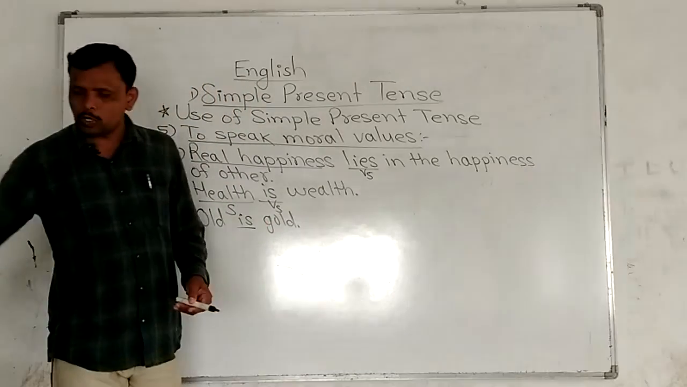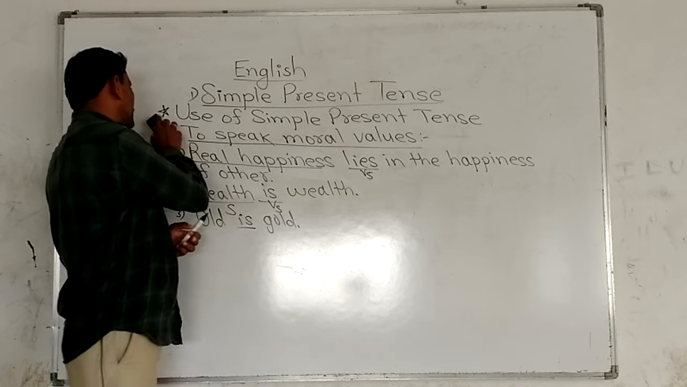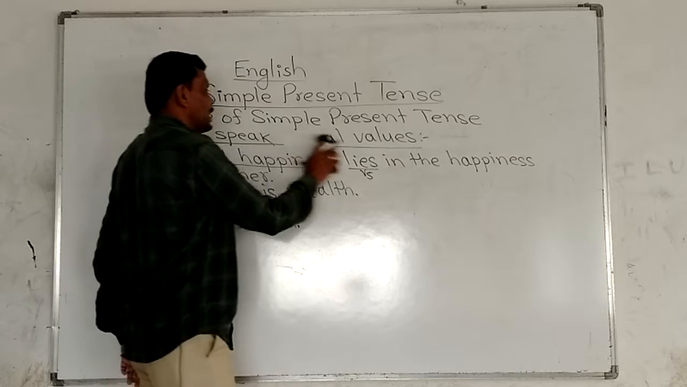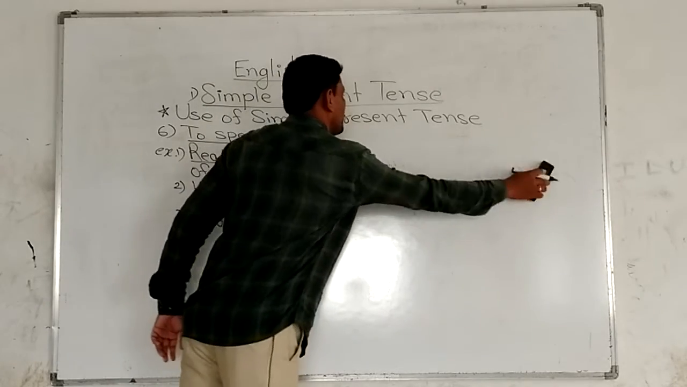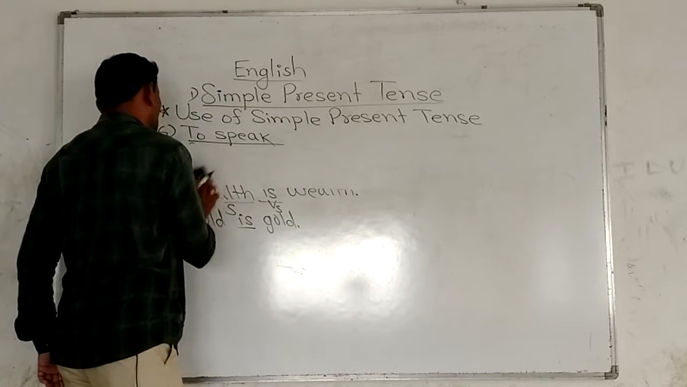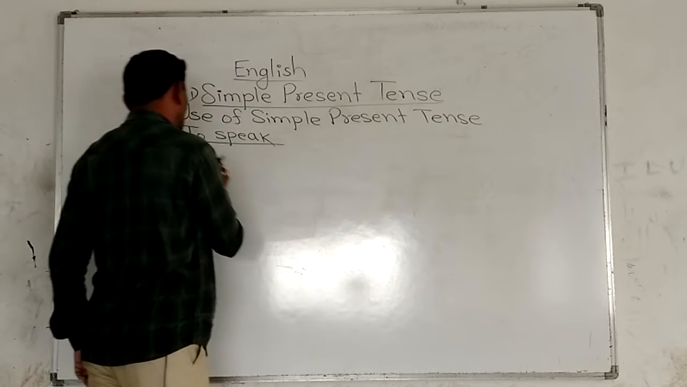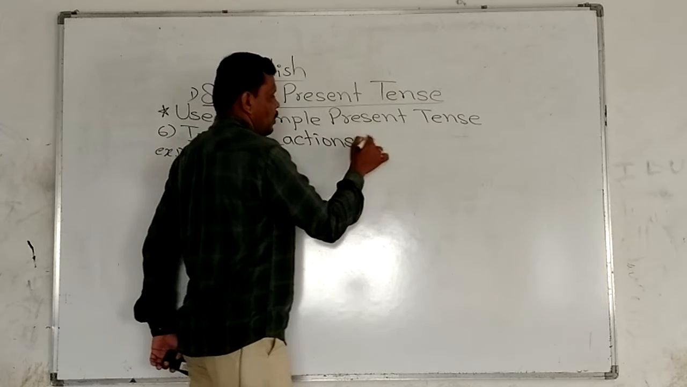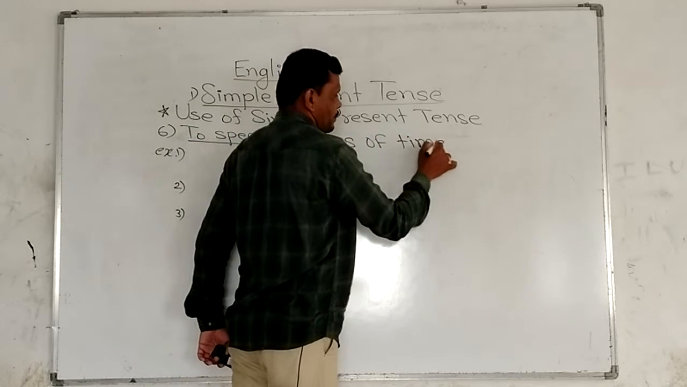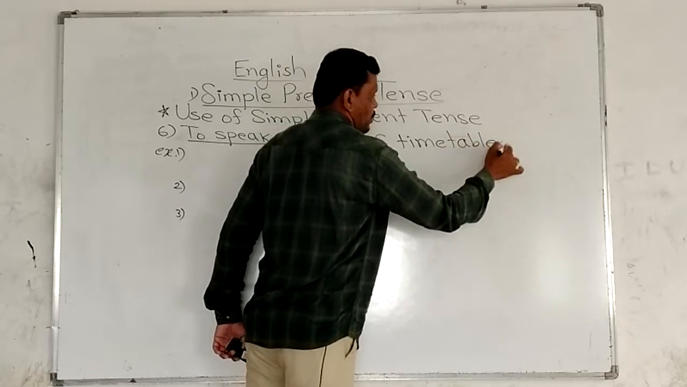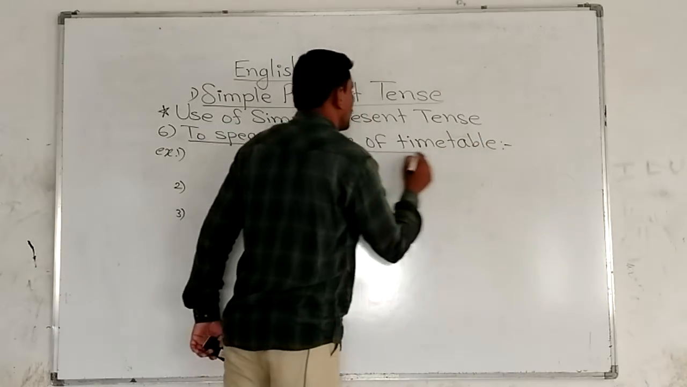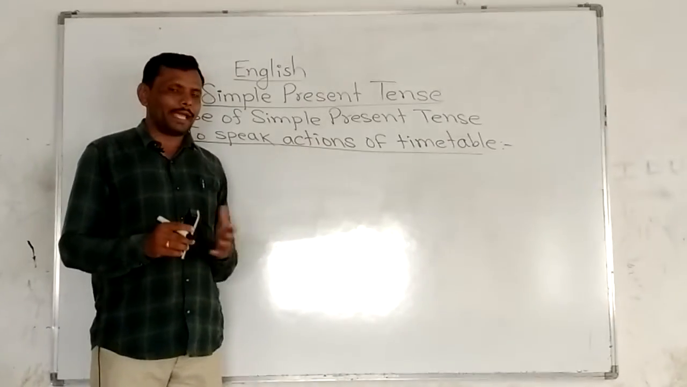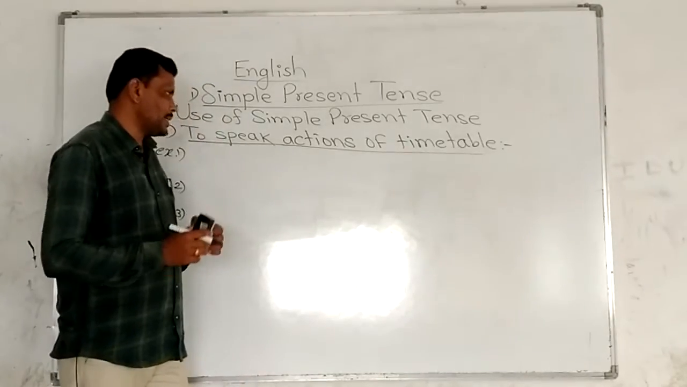Now the next use of simple present tense, use number 6, is to speak actions of timetable. See here, the actions that are fixed in the timetable, those actions are spoken in simple present tense.